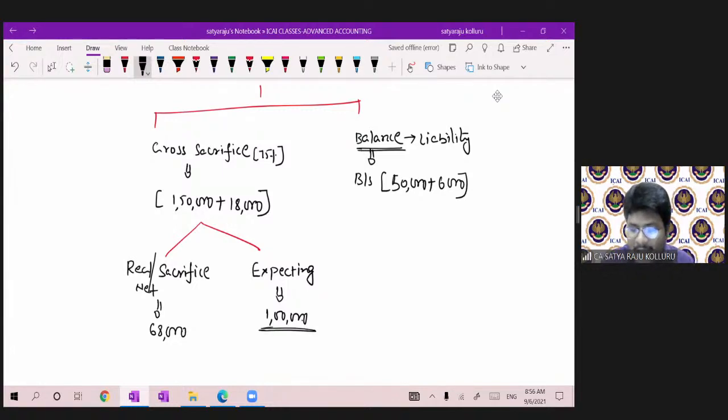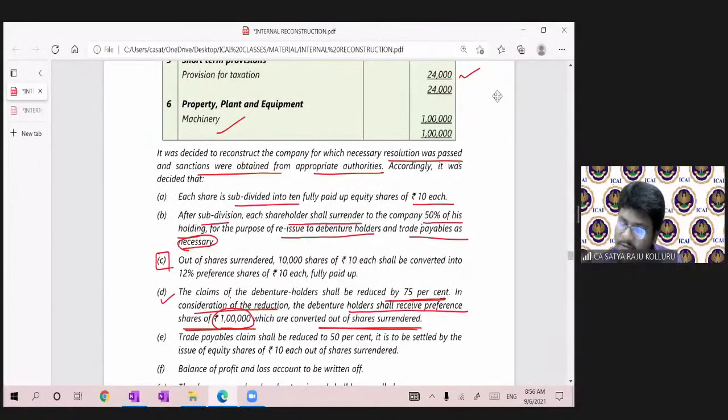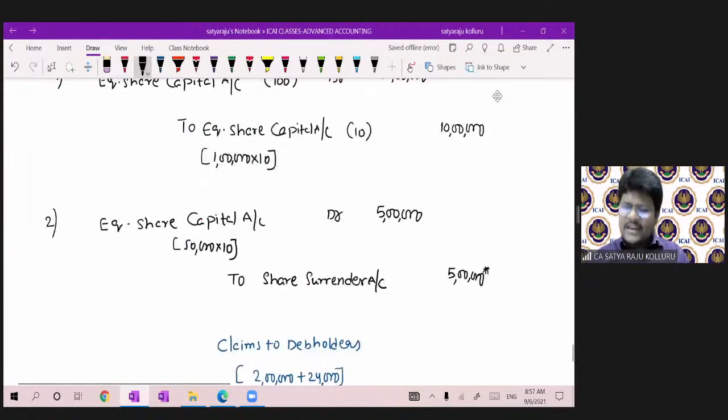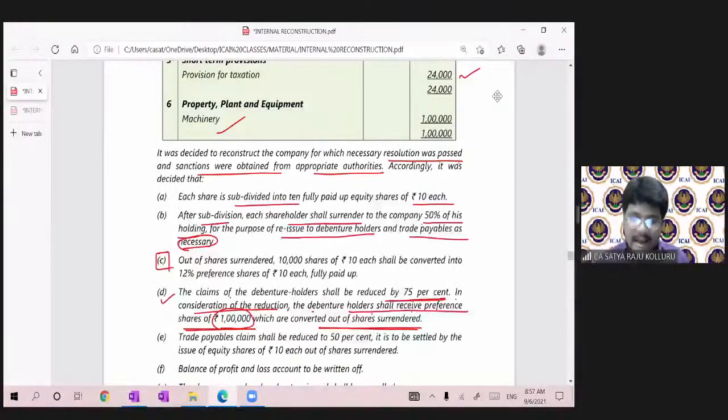Now, for this 1 lakh, what is the company paying? Concentrate. The debenture holder shall receive preference shares. In consideration of the reduction, the debenture holder shall receive preference shares of 1 lakh, which are converted out of share surrender. Actually equity shares are there now, but they are issuing preference shares. Just a moment, I skipped one point, point number C. Out of share surrendered, 10,000 shares of rupees 10 each shall be converted into 12% preference shares of 10 each fully paid up.